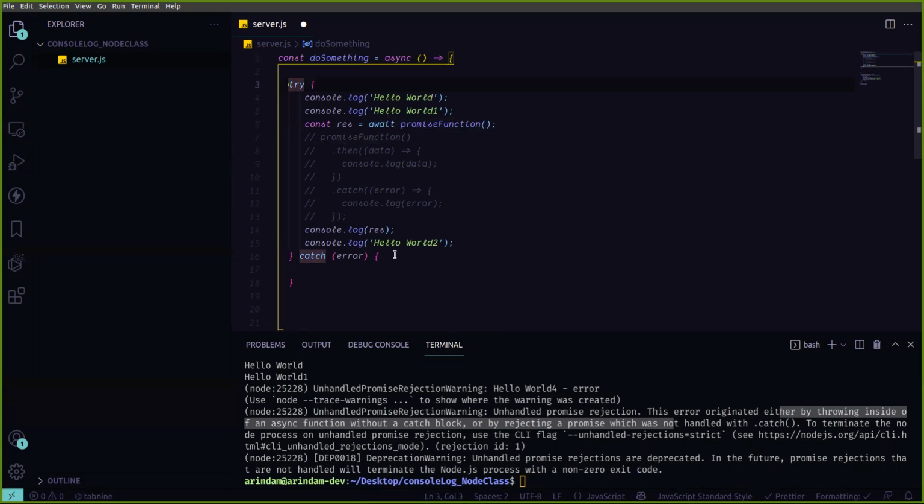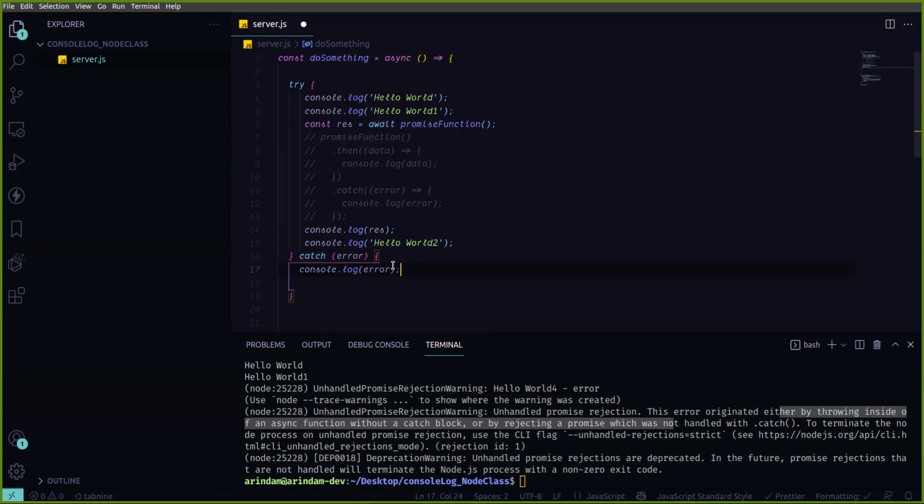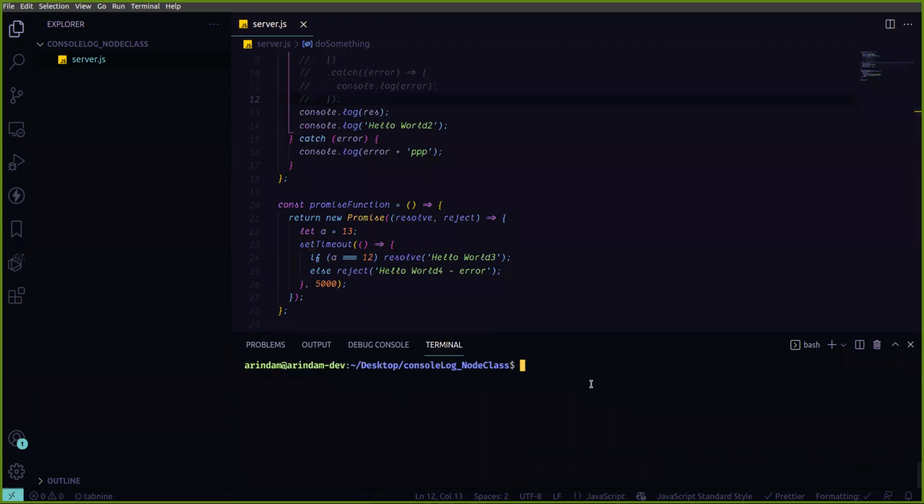So now I'm writing console.log error, and I'm adding something to the message so you can understand that the message is coming from here. Now I am running. Now you can see, handle for error PPP.